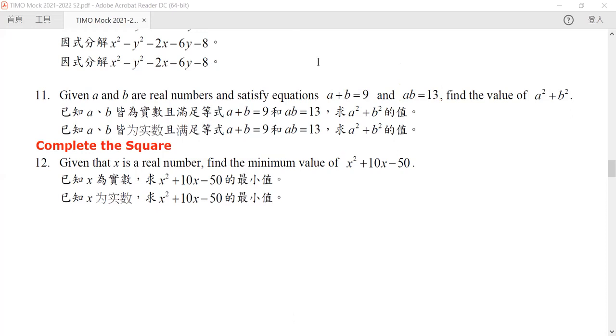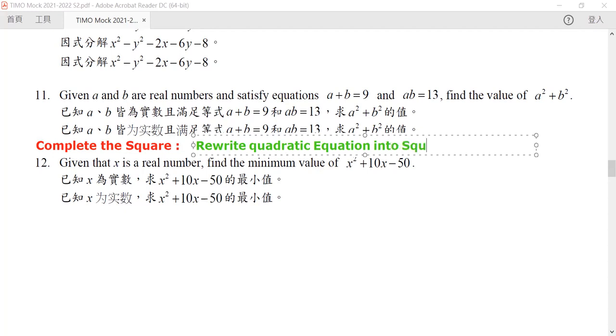Completing the square is to rewrite a quadratic equation such that it consists of a square and some constant. Now notice that it can only apply to a quadratic equation, nothing else. If it is a cubic, you cannot use this method. You rewrite the quadratic equation into a square and some constant.